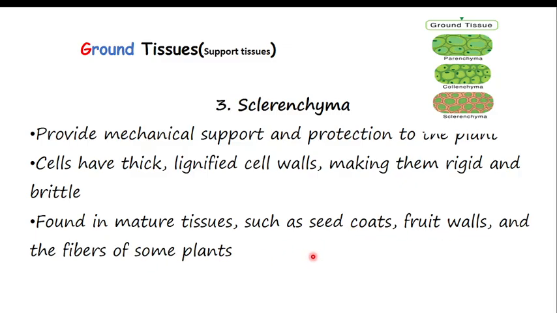So that's all about the permanent tissue, specifically ground tissue, where we have found parenchyma, which is found in leaves and fruits and is responsible for storage. Parenchyma is specifically responsible for the stretch of the plant and flexibility, and sclerenchyma also provides mechanical support. Remember, parenchyma is found in immature parts where the plant is still growing, but sclerenchyma is found where there is mature tissue.